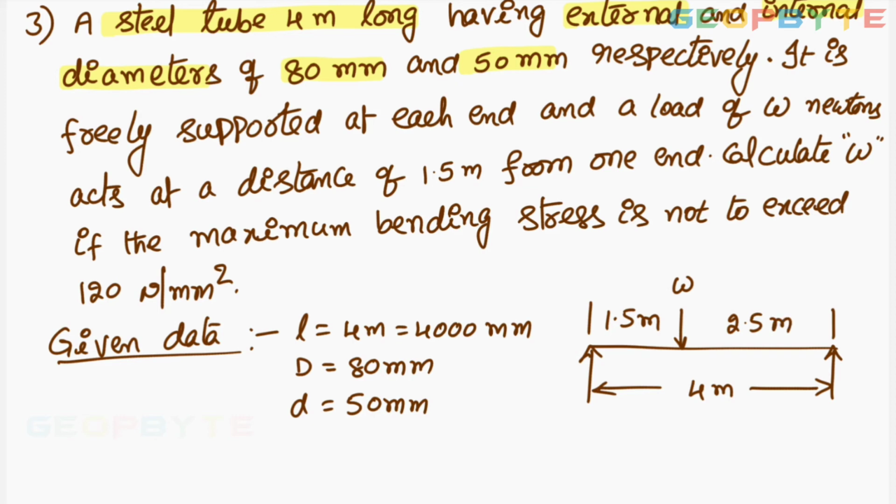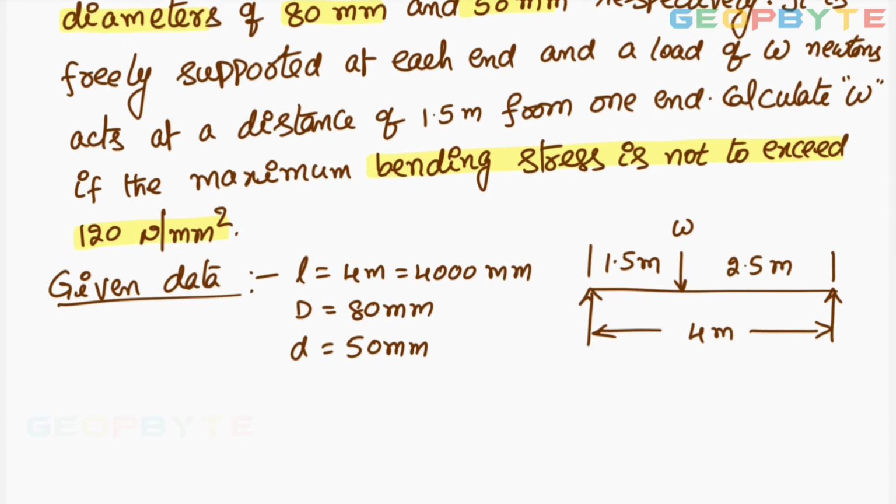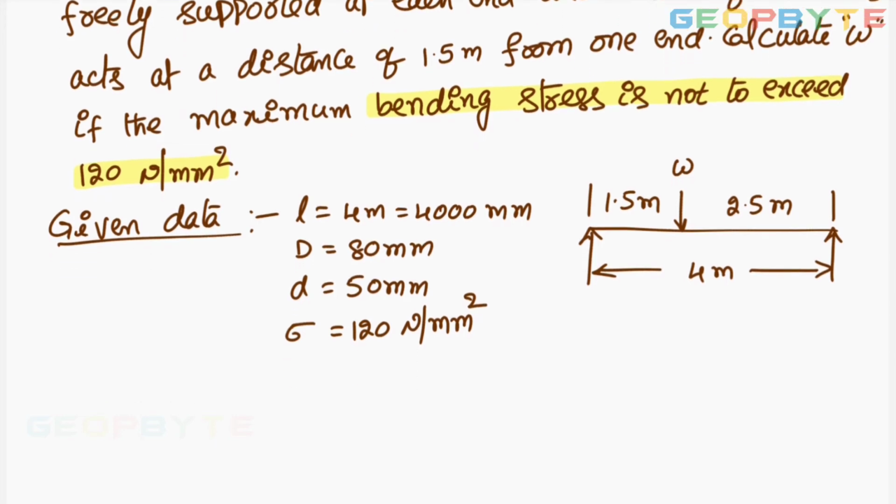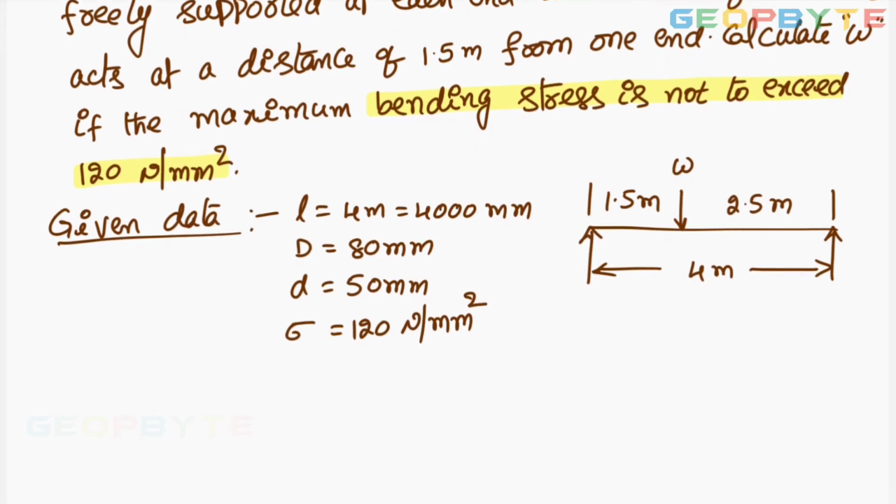Calculate the W if the bending stress is not to exceed 120 Newton per mm square. The bending stress sigma equal to 120 Newton per millimeter square. That is the given data. It's a hollow section.